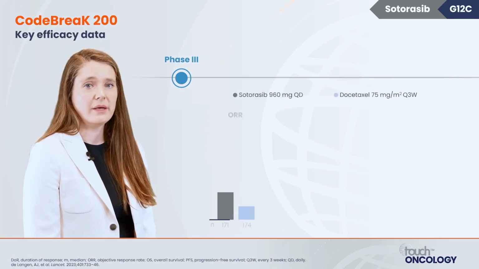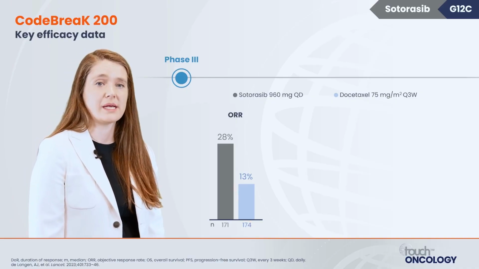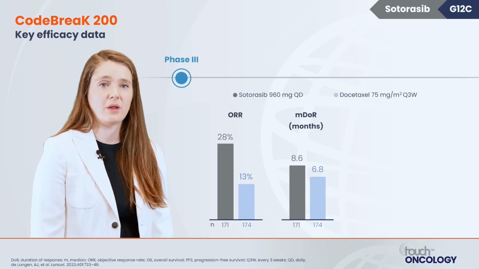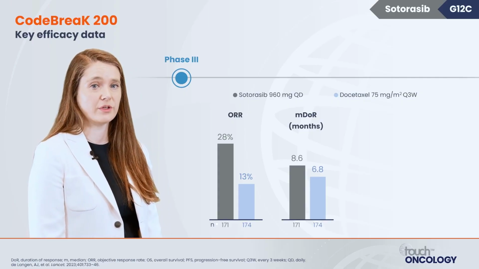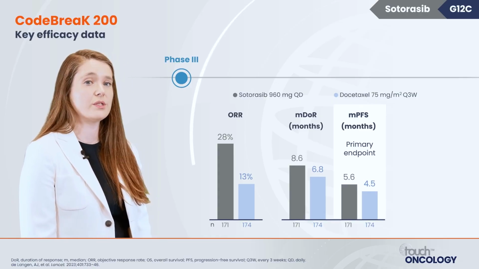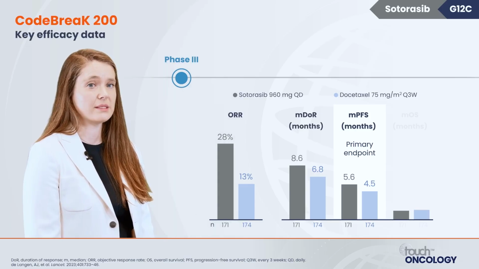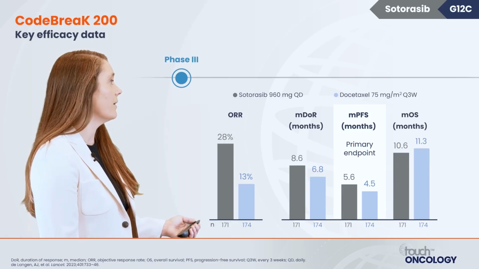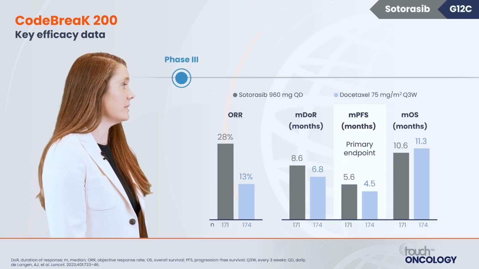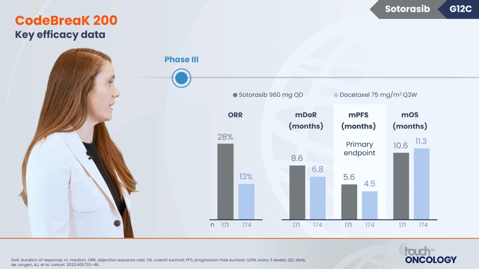Here are the outcomes. There was an improvement in response rate with sotorasib of 28% over 13% with docetaxel. The duration of response was longer at 8.6 months versus 6.8 months. And the progression-free survival was also improved at 5.6 months versus 4.5 months. However, the trial did not meet an improvement in median overall survival, which was 10.6 months in the sotorasib arm versus 11.3 months with the docetaxel arm.